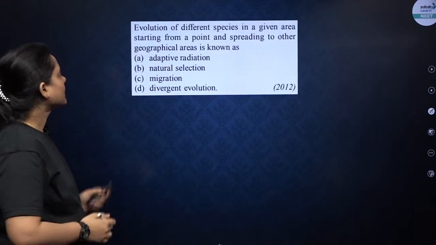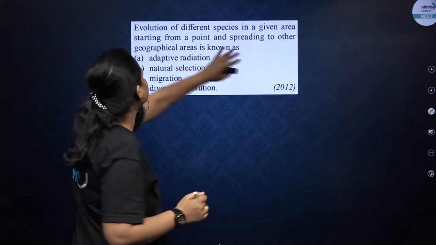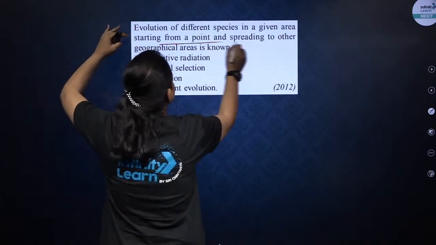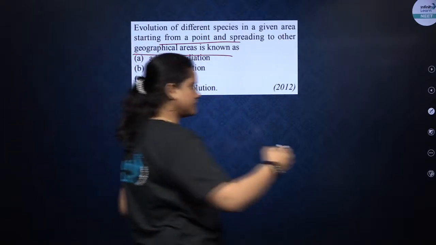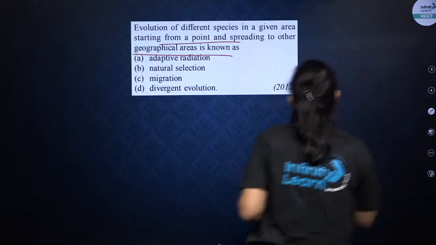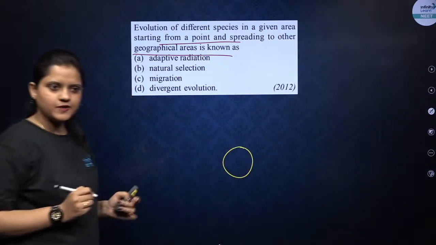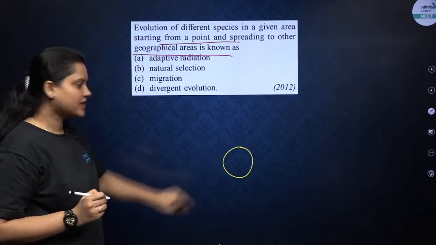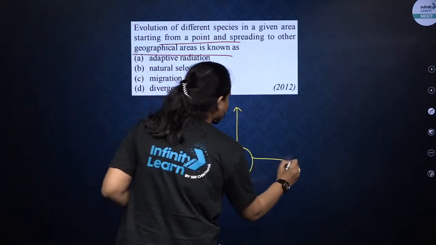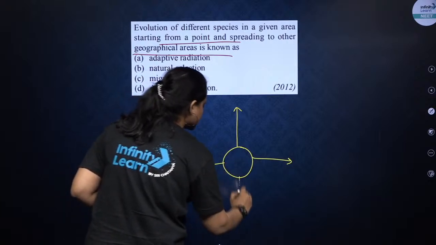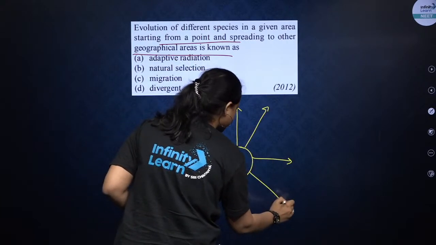Okay? Next. Evolution of different species in a given area starting from a point and spreading to other geographical areas. Imagine there is an individual with some adaptations and they are showing variations when they are migrating to different regions.